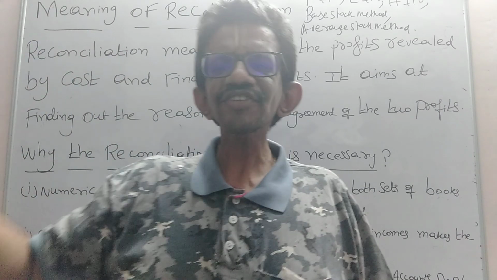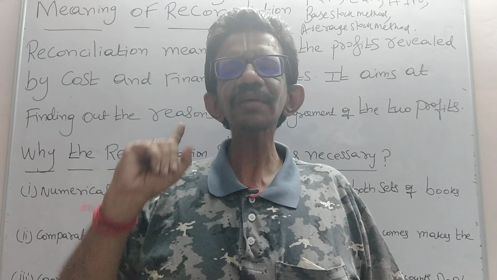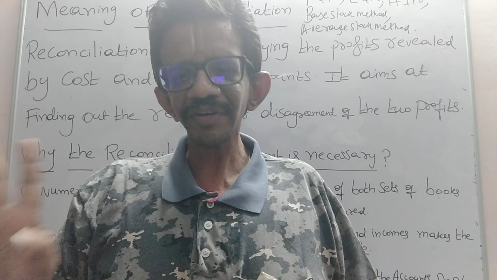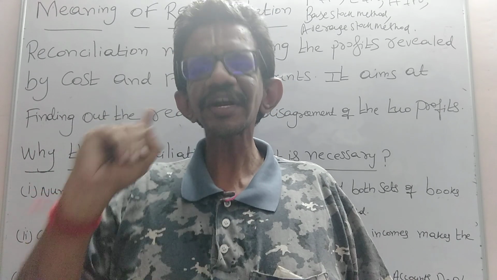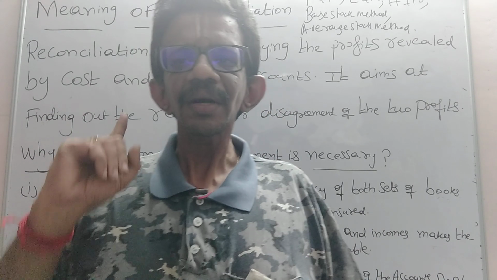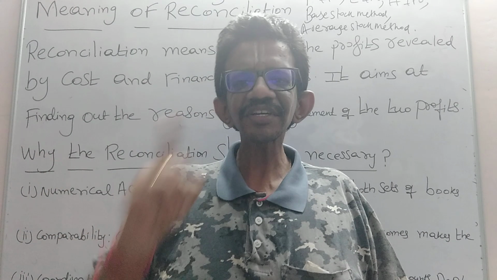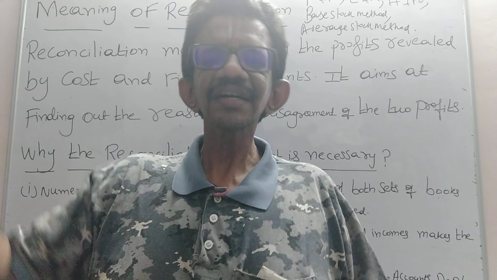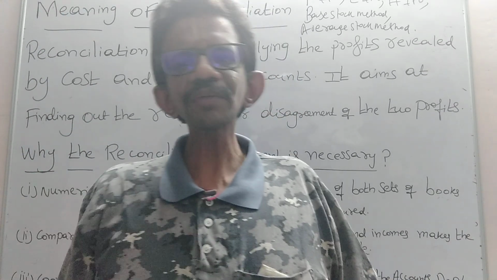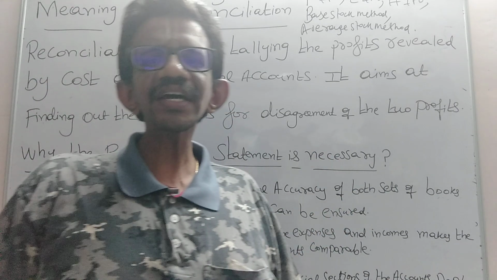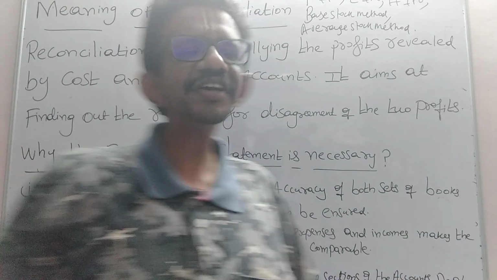Whereas in cost accounting, depreciation is being provided under only one method, that is machine hour rate method or production hour rate method. So there itself indicates the variations of the profit between the costing records and the financial records.